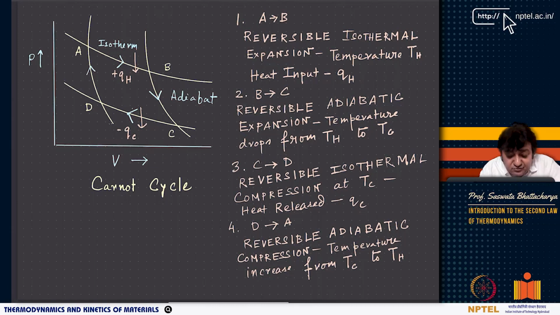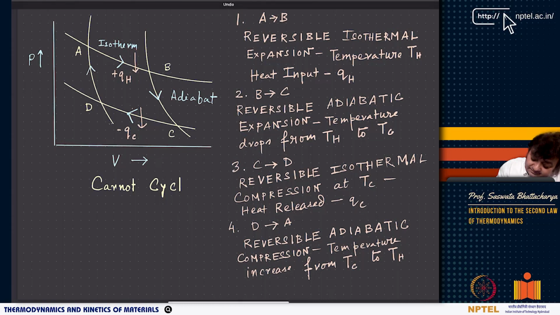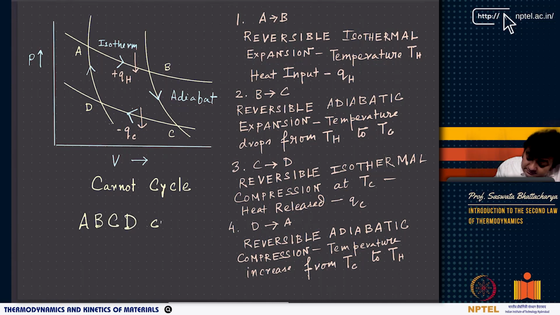Okay, and we are telling from A to B, there is an isothermal expansion of volume, and from B to C, there is an adiabatic expansion of volume. From C to D, there is isothermal contraction of volume, and from D to A, it's an adiabatic contraction of volume, and finally you get an ABCD cycle. A, B, C, D. Right? It's a cycle.